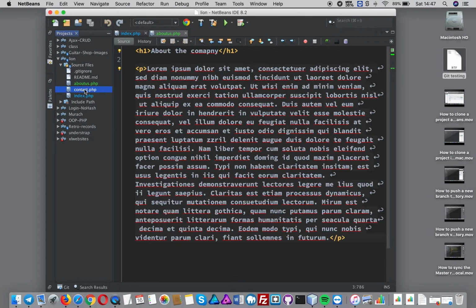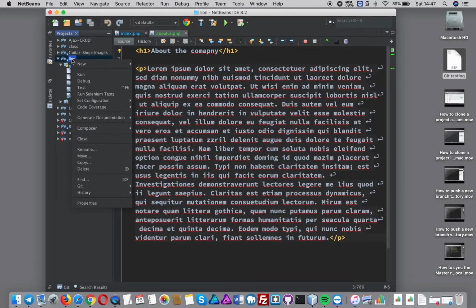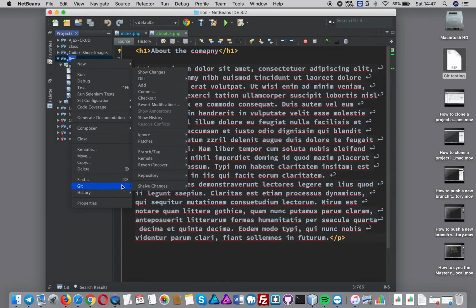You see the contact page. I've just added a bit of extra text on the index and I've added an about us page. So I've now added something to the mix and I want to push my branch and my files up to the master. First thing I've got to do, because I've made some changes, is commit them, obviously.